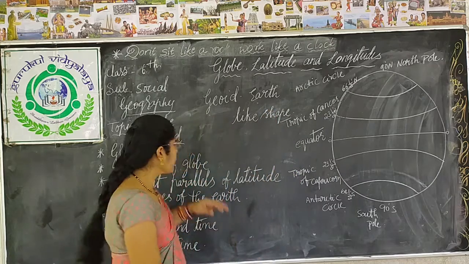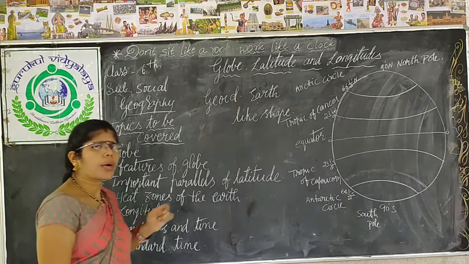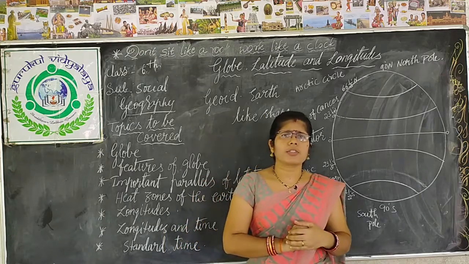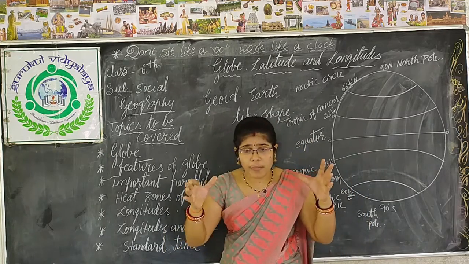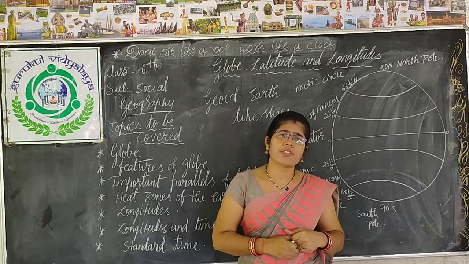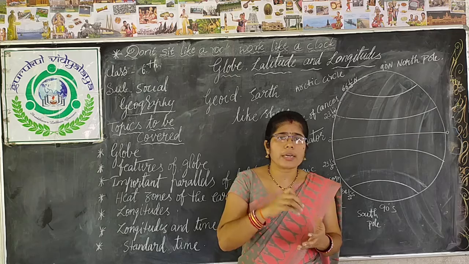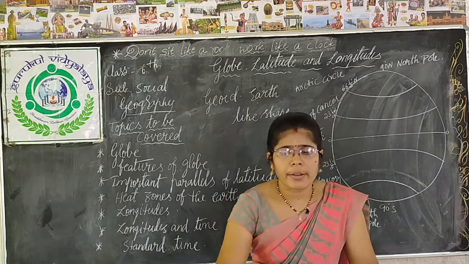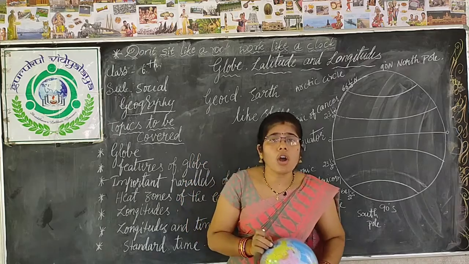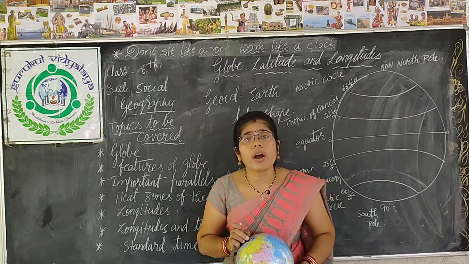Now, let's come to the globe. What is meant by globe? To know about the earth, we cannot go to space to see our earth. For that purpose, to get more information about the earth, scientists made a globe. This is a globe. So, a globe is a model of the earth.